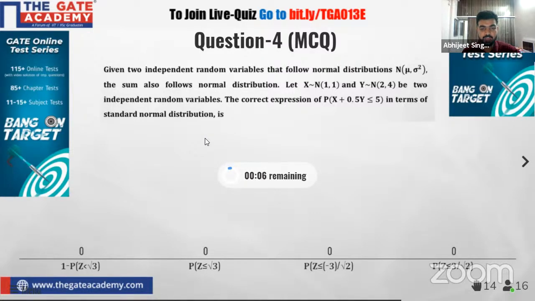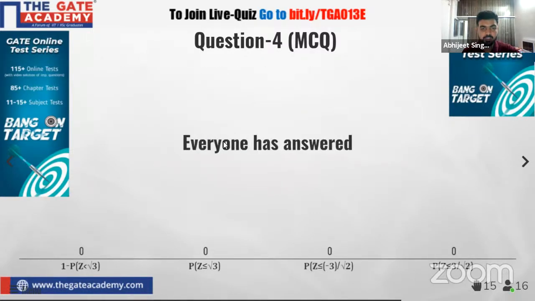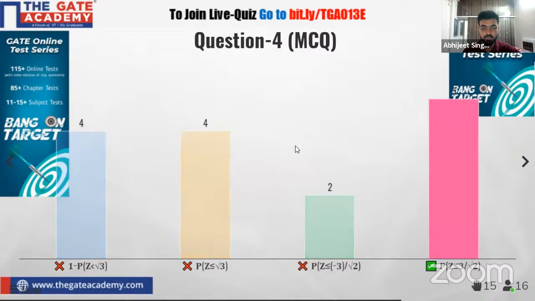Okay. So last 5 seconds are left. So everyone has answered. Very good to see that everyone has answered. And many of you have answered. I think 5 of you have answered it correctly. It's good to see that more students have the correct answer. Okay. So 4 students have answered it correctly with the first and second options. And the third option was answered by only 2 students. So the correct answer is D, guys.